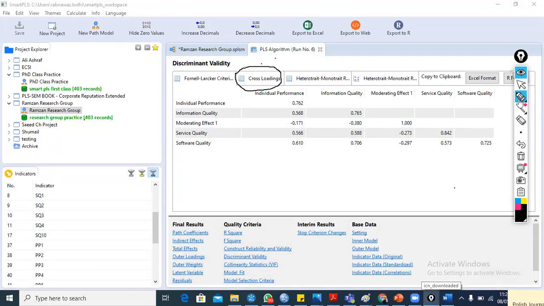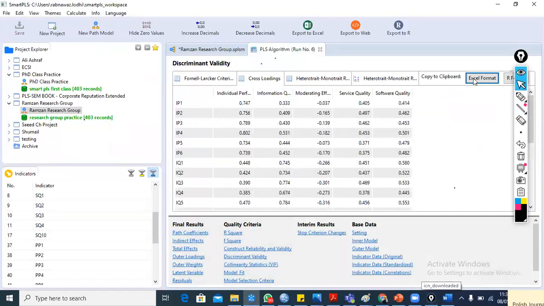And what is the criteria? There should not be significant cross loading values. Significant cross loading means the loading value should not be greater in the other constructs, it should be greater in its own construct. So we need to click on these cross loading values. Yes, this one.